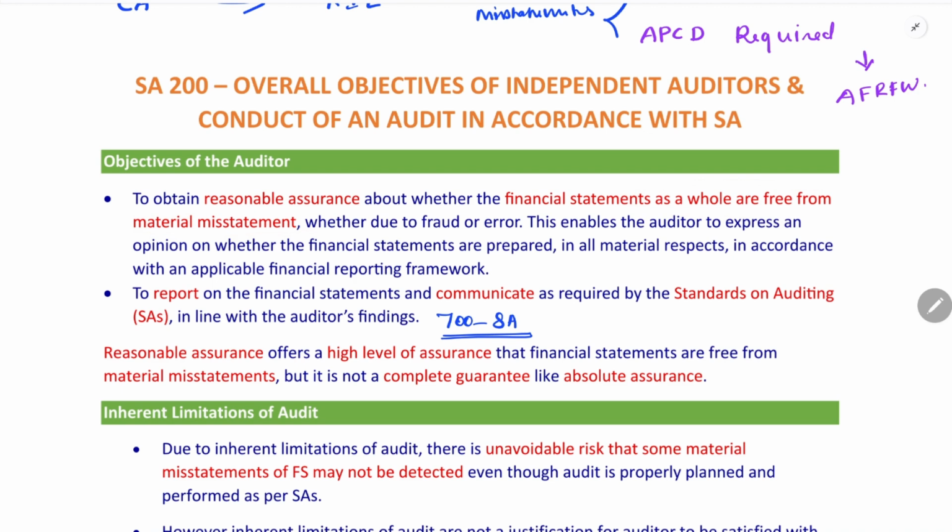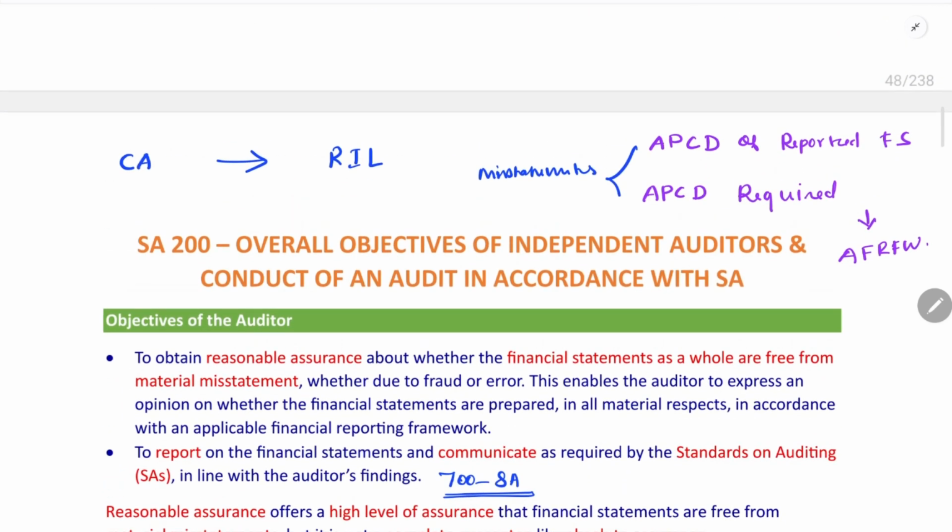What do you mean by material misstatement? First, we have to understand what is misstatement. Misstatement means a difference in application, presentation, classification, or disclosure in the financial statements reported by the management, compared with what is required by the applicable financial reporting framework.